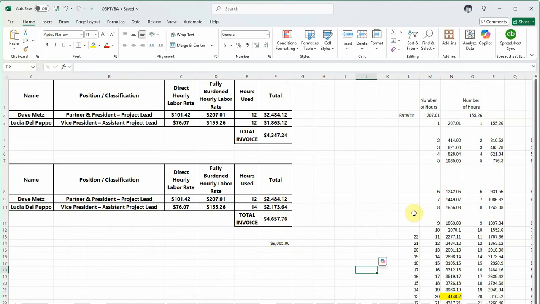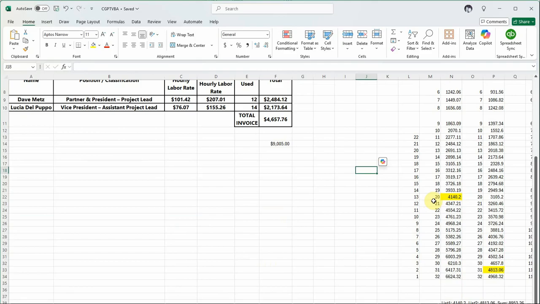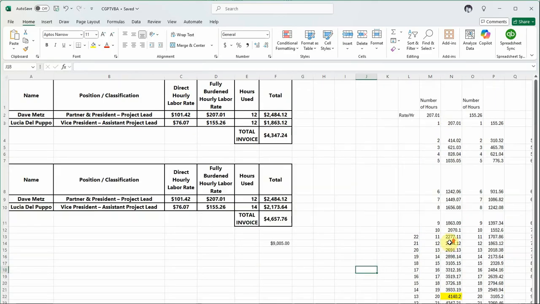So rather than trial and error, picking a number from this column, we've got the hourly rate, this 207.01 here, and then these are this times 1, this times 2, times 3, etc. Same thing with the other hourly rate.